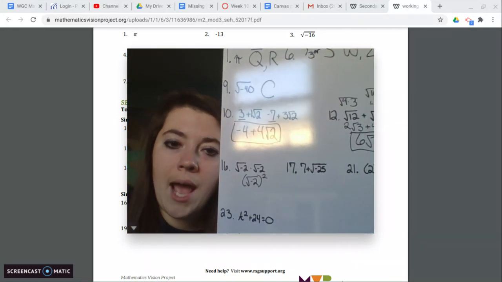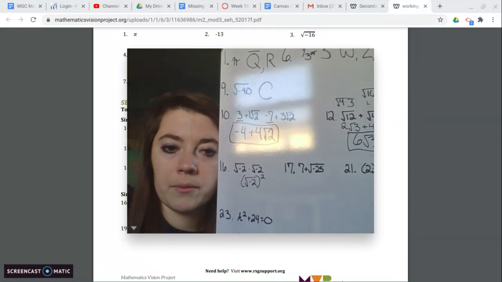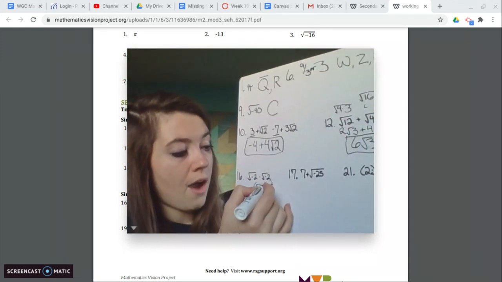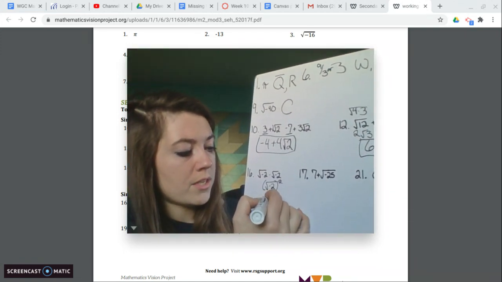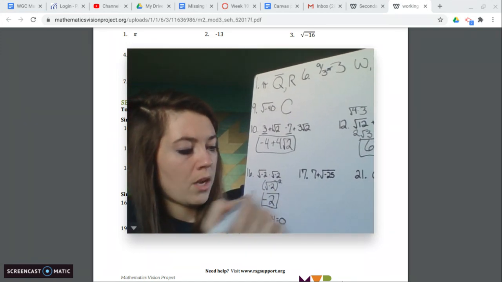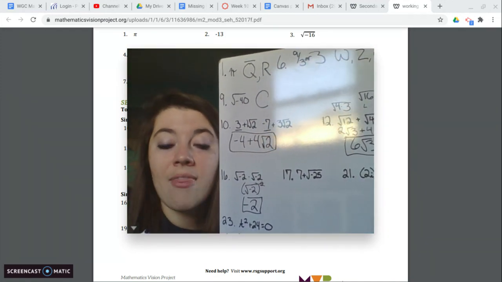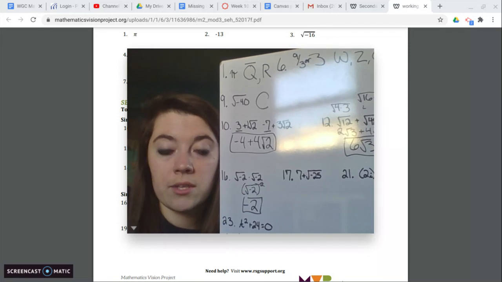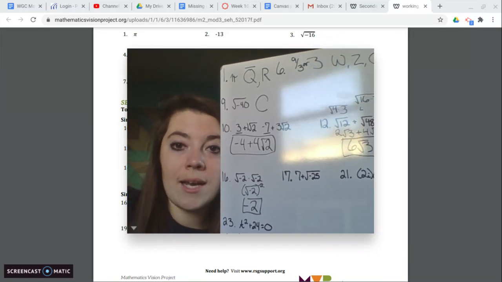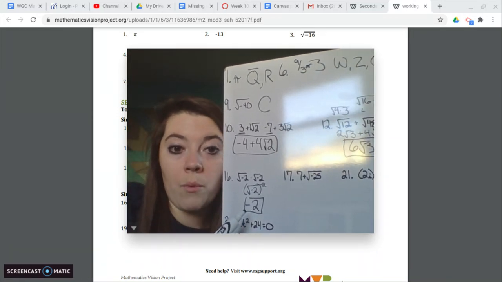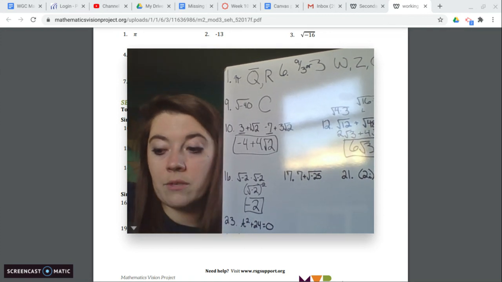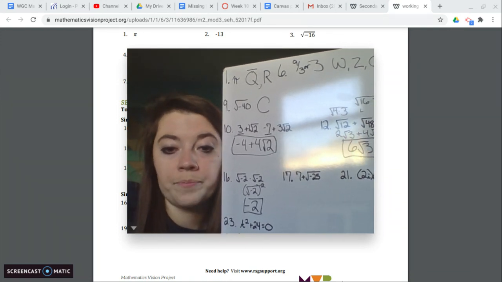Now, what happens when we square a square root? They cancel each other out, right? So this is just negative 2. So anytime you multiply two square roots together and they have the same number underneath the square root, you're going to get an answer of just what was under the square root. So your answer for 16 is negative 2.